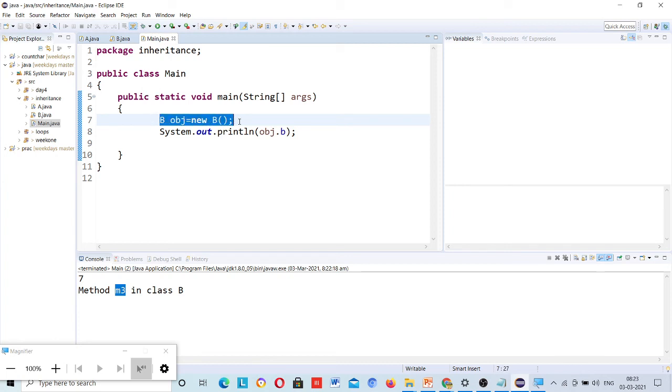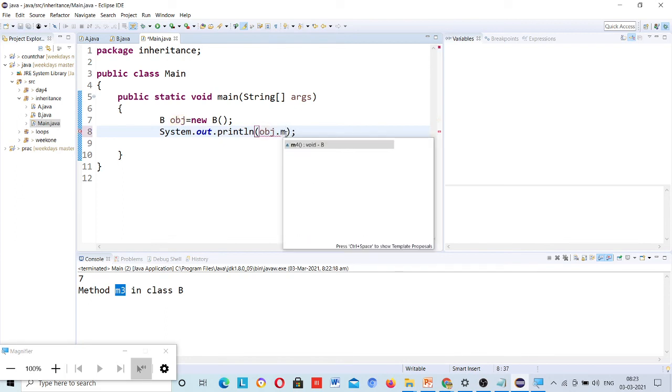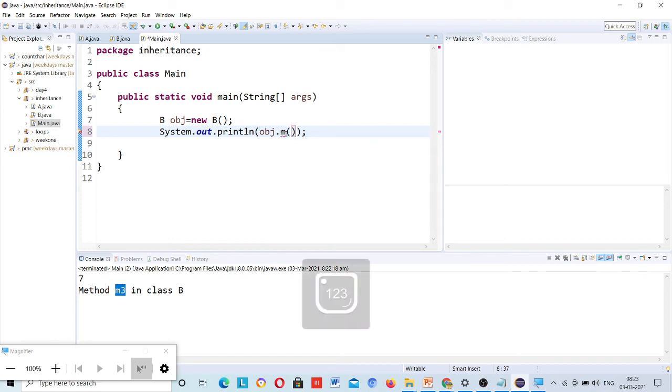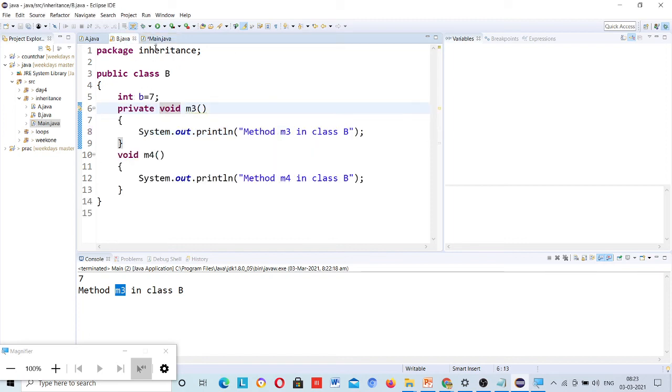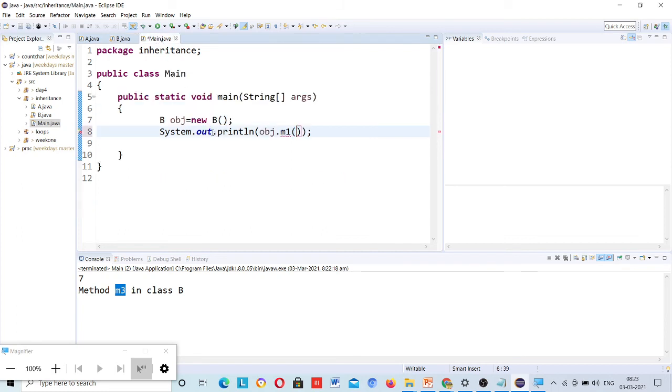This object I have created for class B. Can I use class A methods M1? No, I cannot use that because see what it is saying, that the method M1 is undefined for the type B. I have created object for class B and trying to access the methods of class A. That's not possible. So how to do that?